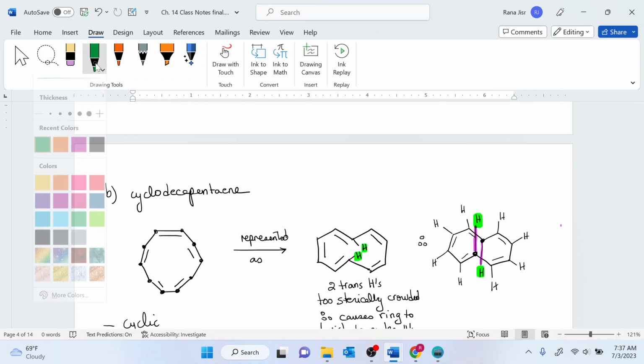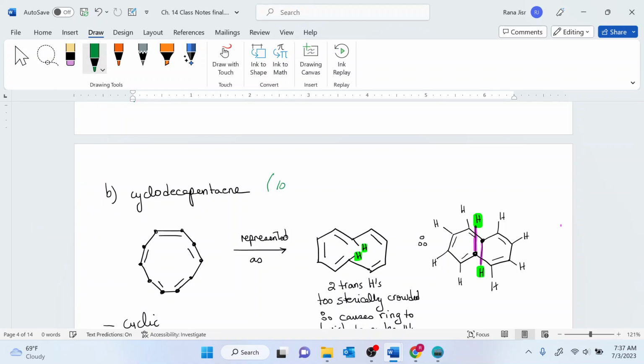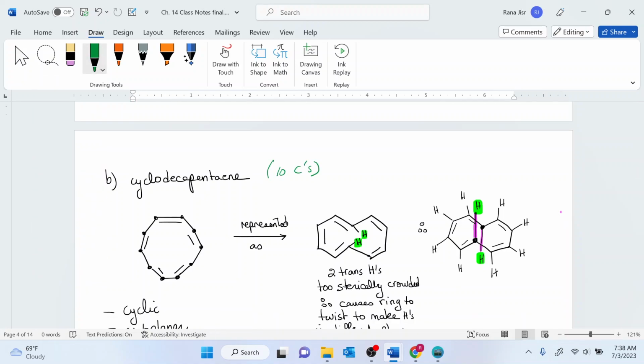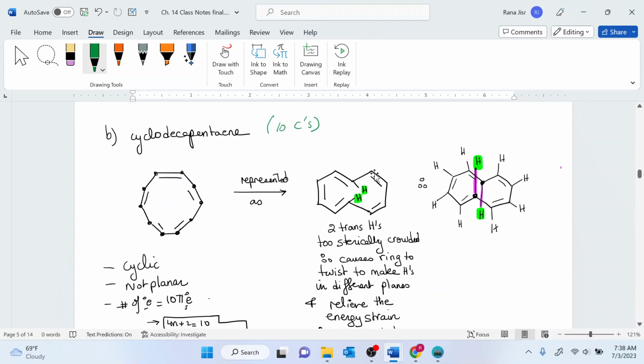The other exception is a cycle of 10 carbons. If you represent it as a puckered conformation, then in this case, you would see that we have two trans hydrogens. And those trans hydrogens, you want to make them as far away as possible from each other so that there is no repulsion between them.